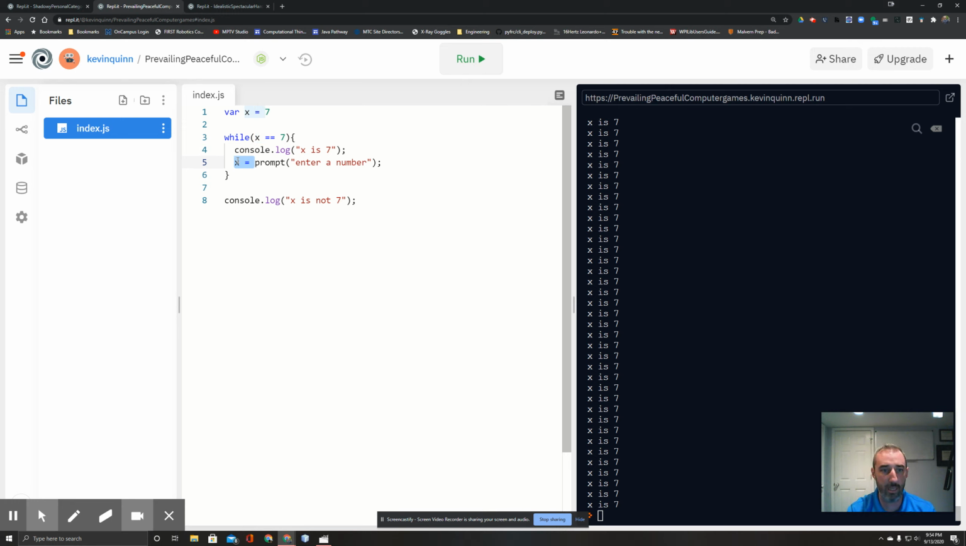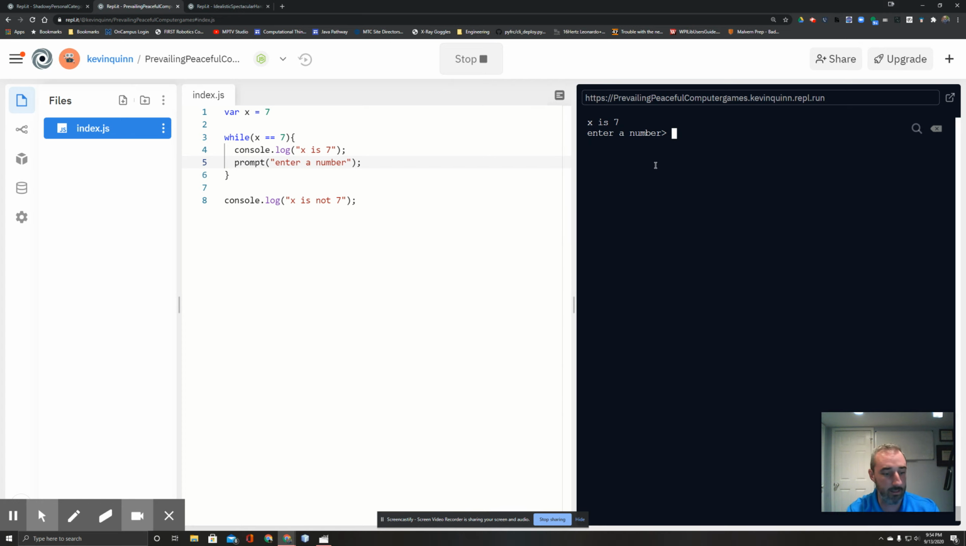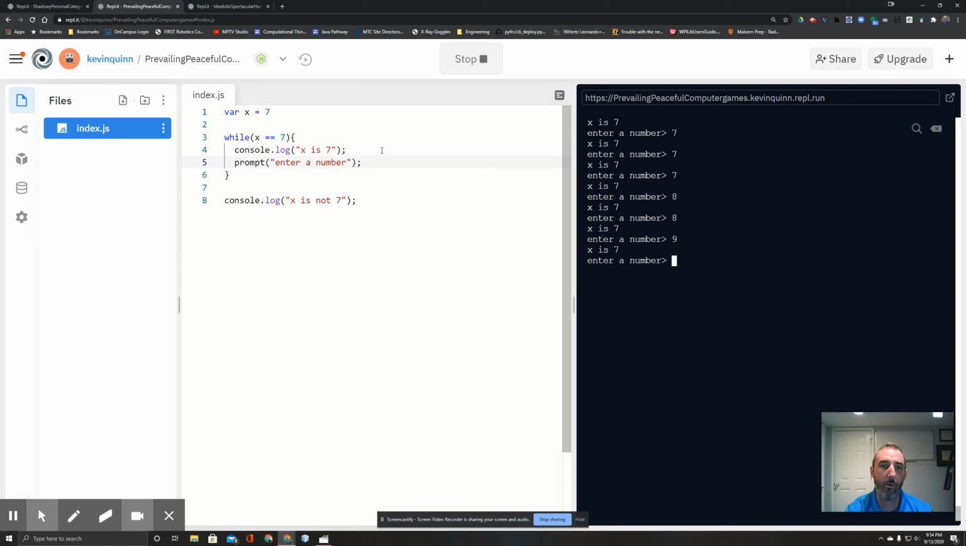So in fact, let's do that once, where we put in the prompt and we run it. So x is 7, enter a number, 7, enter a number. But now if I hit 8, it doesn't change. And the reason it didn't change is even though I'm allowing for the user to enter something in, I'm not assigning it to x. So let's change that.